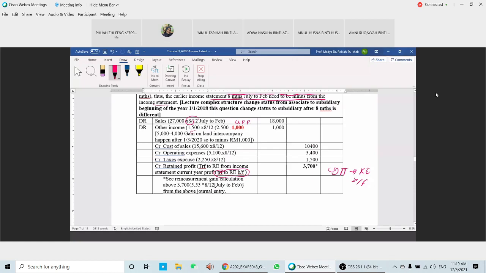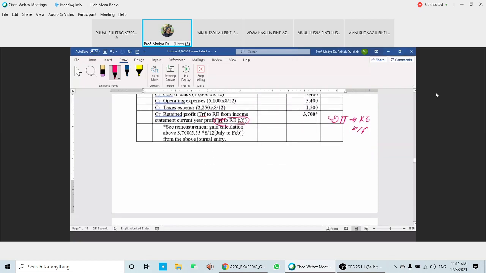So a little bit complicated, say. Question 2 is a little bit complicated. So just proceed with the journal entry. If you have a question, say.